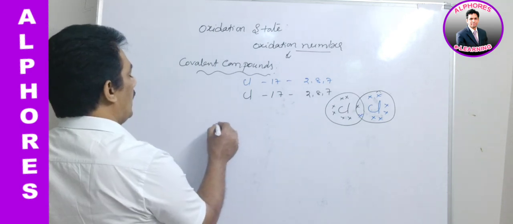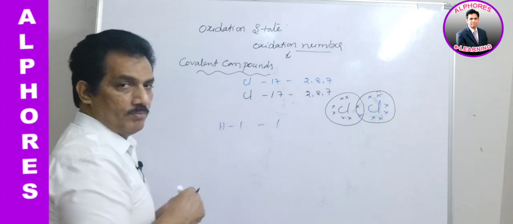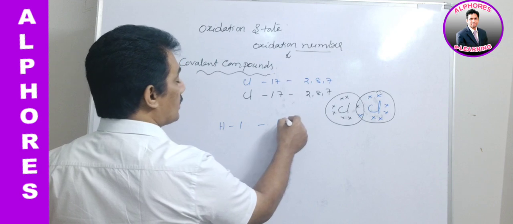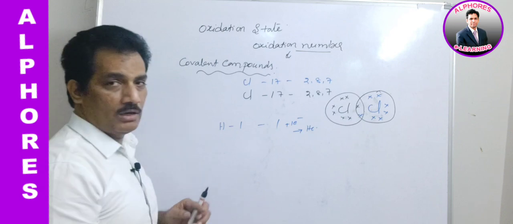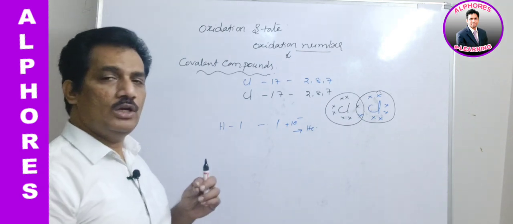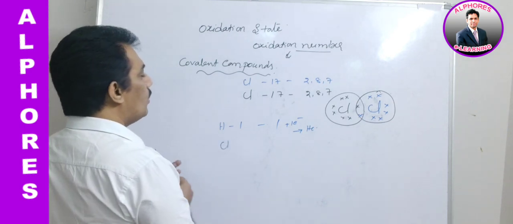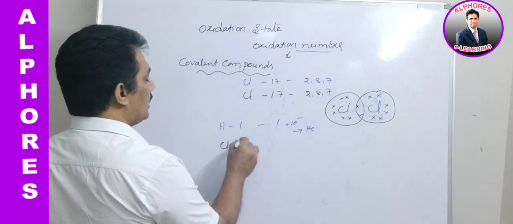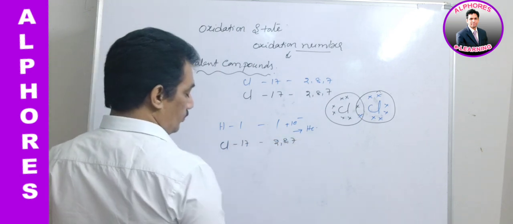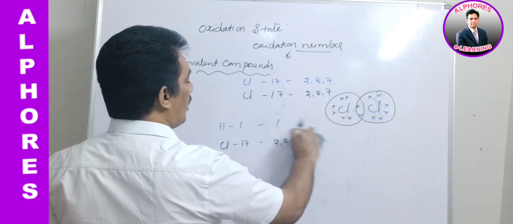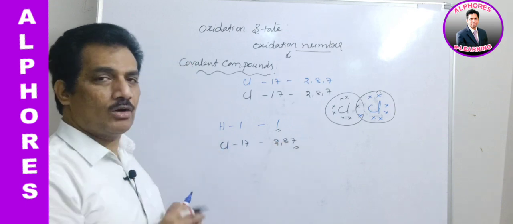Here it is hydrogen. It has atomic number 1 and its configuration is 1, and it tends to get one more electron so as to get the helium configuration. Just remember, hydrogen tends to get only one more electron. And chlorine has atomic number 17 and configuration 2, 8, 7. That means both hydrogen and chlorine require one electron each.